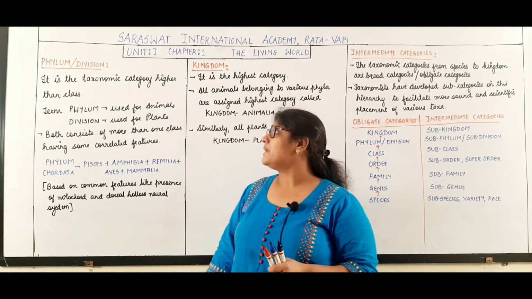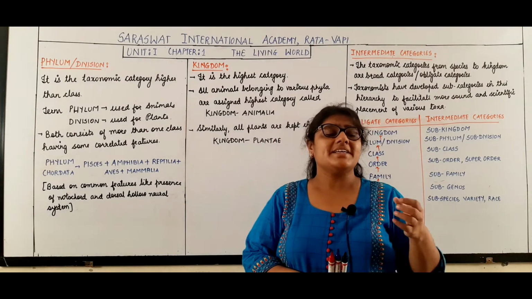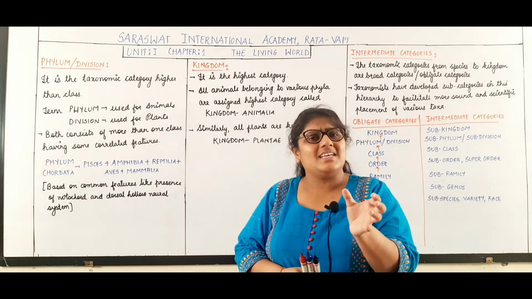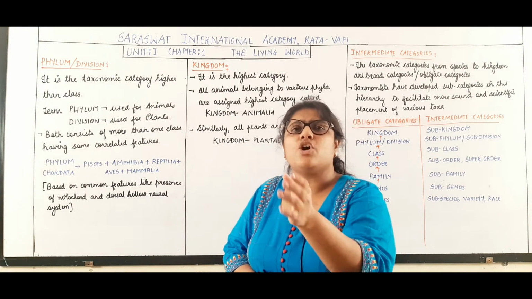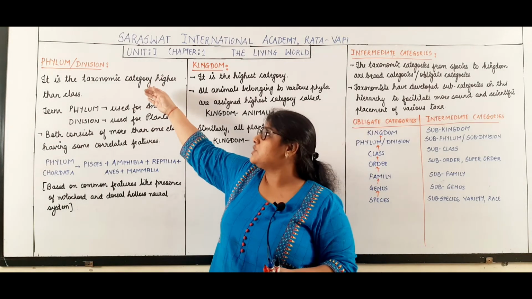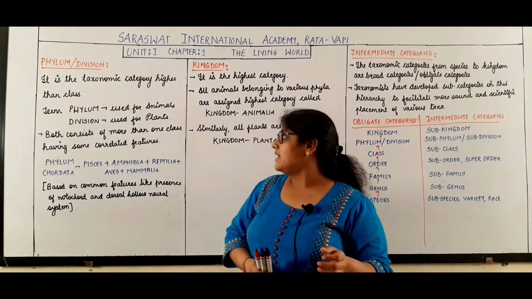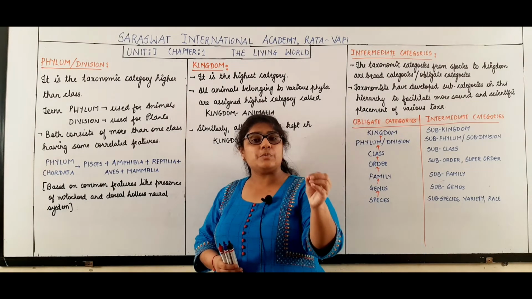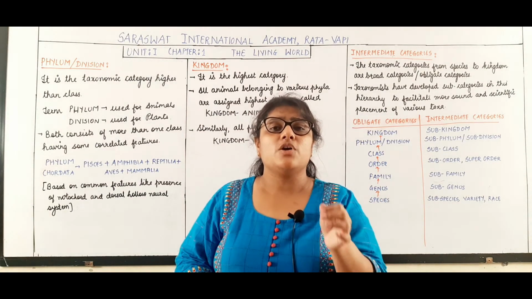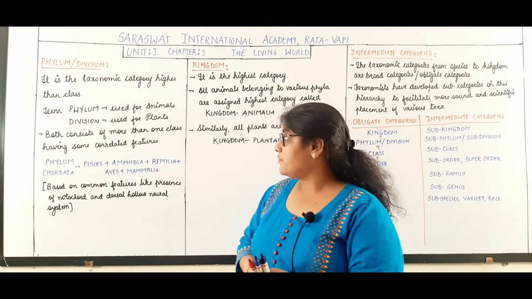So what do you mean by the term division or phylum? Basically it is a category which is higher than class, and all those classes which share certain common characteristics will be placed in the taxonomic category phylum or division. It is a taxonomic category which consists of one or more classes with certain correlated features.